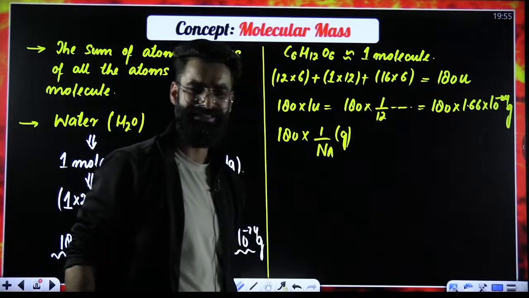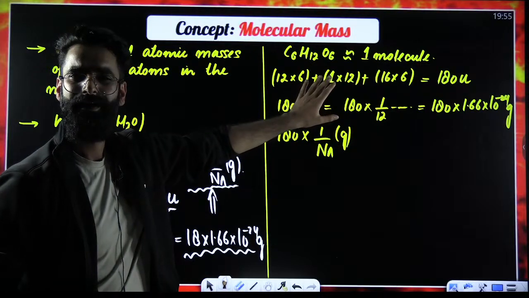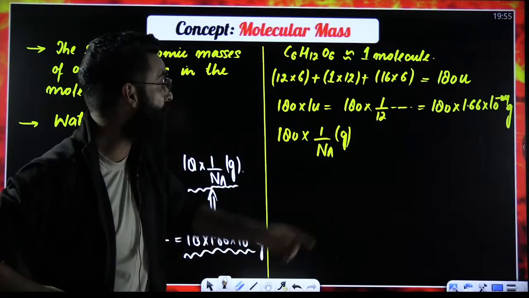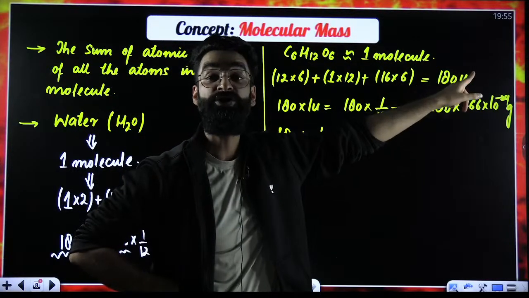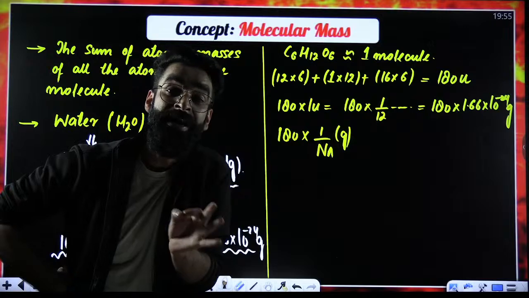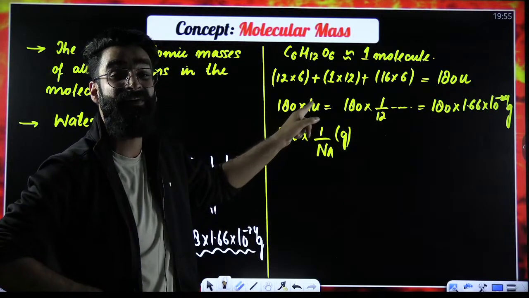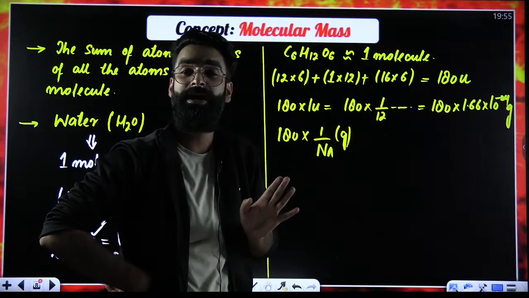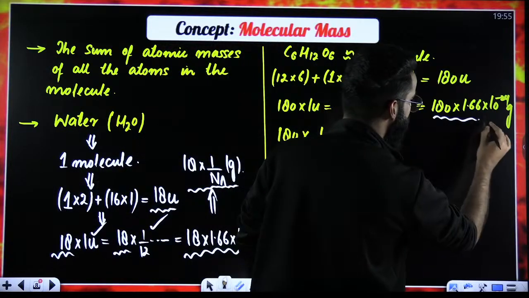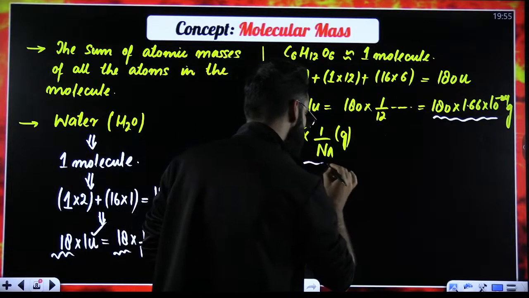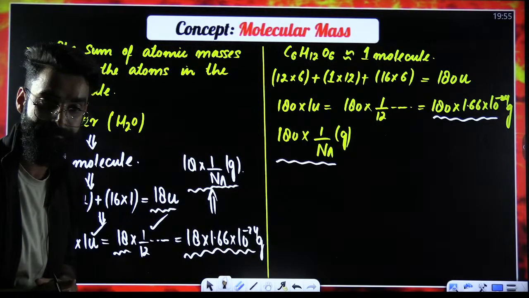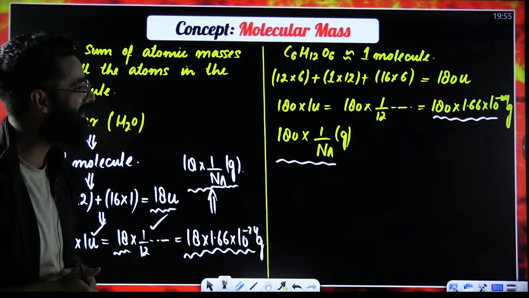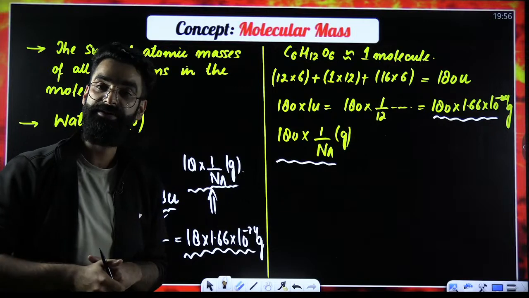Try to understand all this in detail. My dear students, it's pretty simple. I wanted to calculate the mass of one molecule of glucose, and the mass of one molecule of glucose came out to be 180U. That means one molecule of glucose is 180 times heavier than 1U, or 1/12 of the mass of a carbon-12 atom. This is the mass of one molecule of glucose in grams. Even this is the mass of one molecule of glucose in grams. I believe it's clear to everyone.